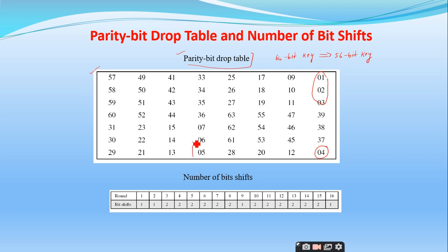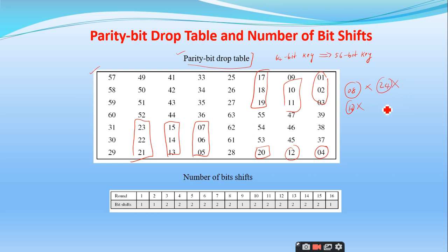See here, 5, 6, 7 is there. There is no 8th bit. Similarly 9, 10, 11 and 12 is there, 13, 14, 15. There is no 16th bit. And 17, 18, 19, 20 and 21, 22, 23. The 24th bit is not there. Like that, every 8th bit is just dropped from it, and there are different permutations also, right?